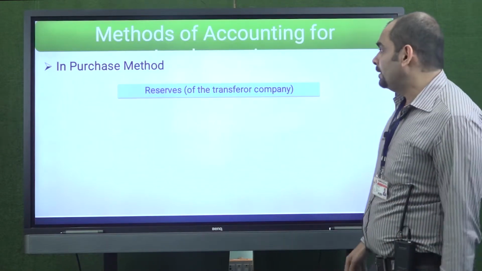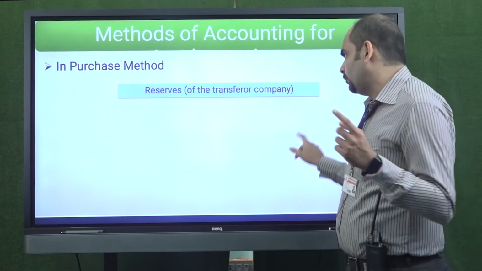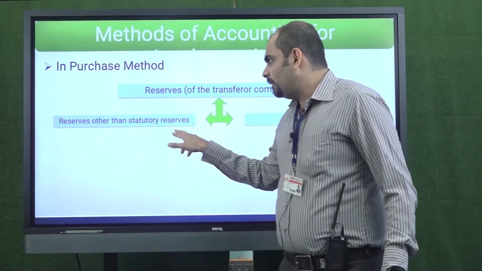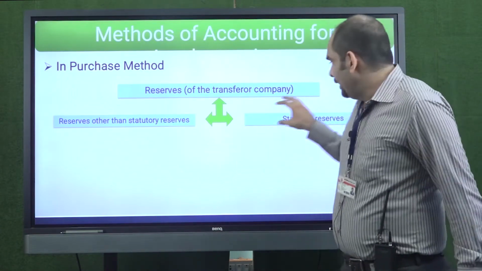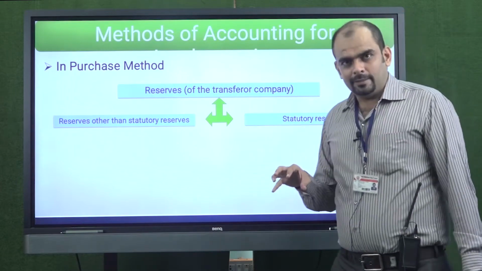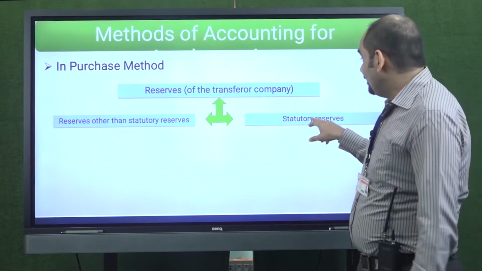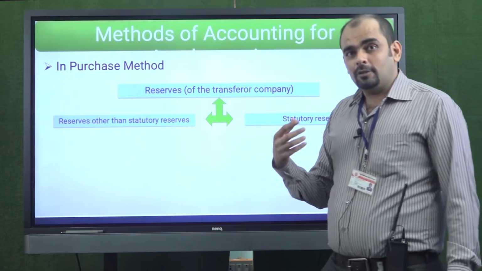Now when we talk about reserves of transferor company, there are two categories of reserves that we need to focus on. First, there can be reserves other than statutory reserves, and there are statutory reserves. Now what is the difference between the two? Statutory reserves are those reserves which are meant for a specific purpose. They are statutory in nature as per the law, as per accounting guidelines or company guidelines.